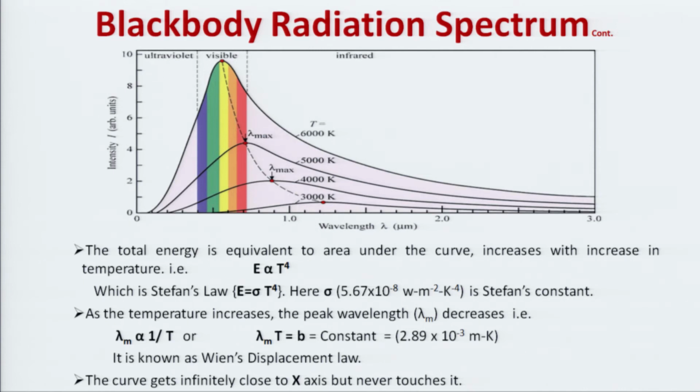So, mathematically, as the temperature increases, the peak value lambda m decreases, and lambda m is directly proportional to 1 upon T, or lambda m T is equal to a constant, again having some value. This is the famous formula that is known as Wien's displacement law. This is actually known as the first Wien's law or Wien's displacement law. Again this curve never touches the x axis, meaning it always has some value. It decreases with increasing wavelength, but never has value 0.